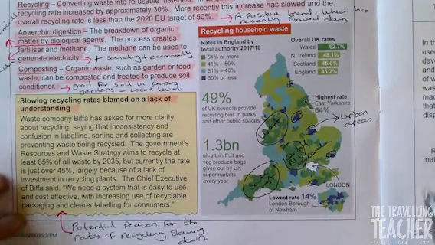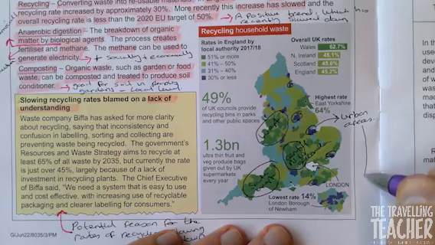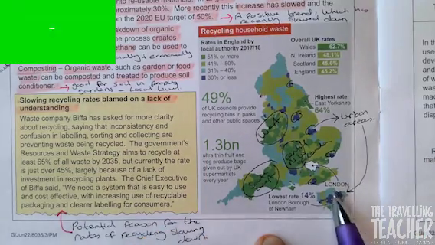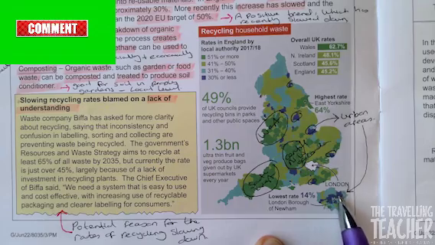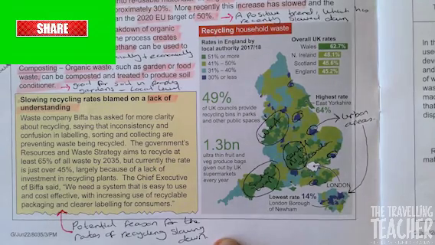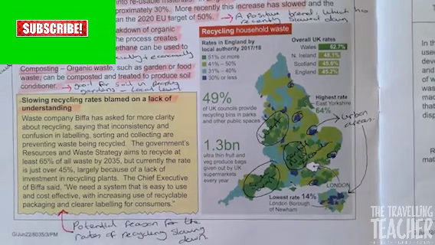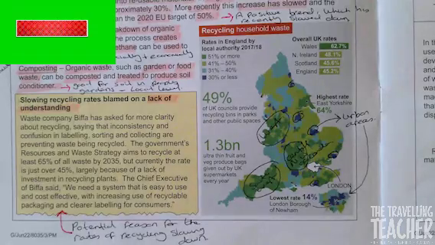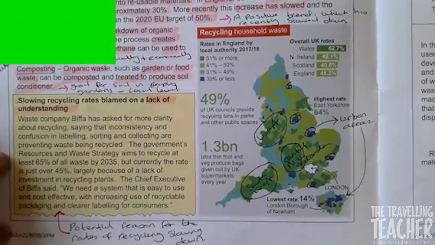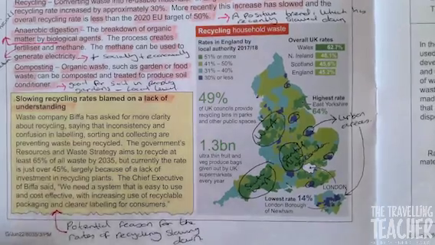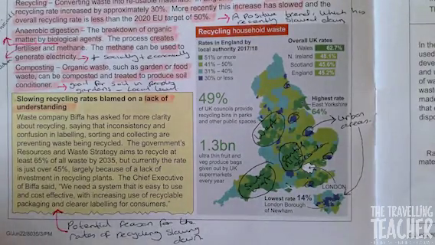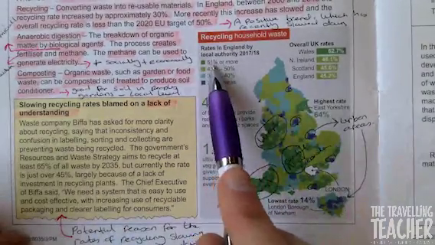areas, and that is actually supported by the breakdown of London boroughs in the City of London, which actually has a high proportion of people not recycling, or very little. So there we go. In the exam you may get a question, something like describe the distribution of 51% or more.